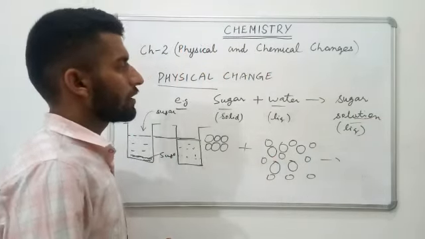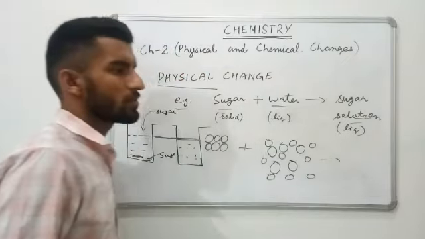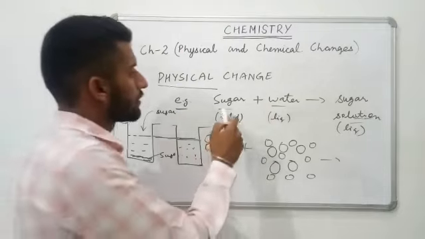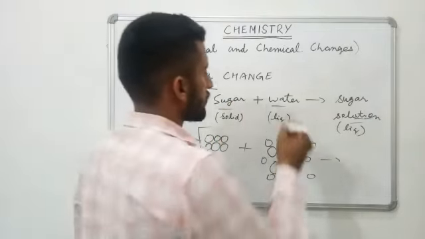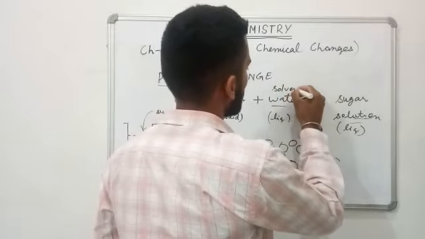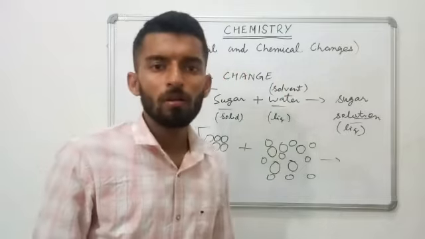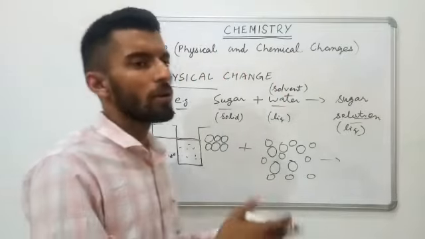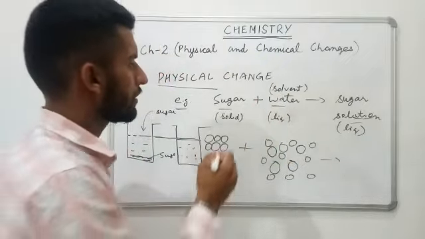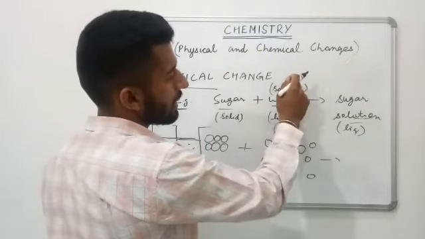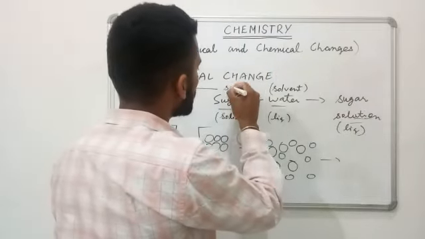Now here is one more thing to learn: the substance in which this is getting dissolved, we call the solvent, meaning the liquid part, or the substance which is more in amount. The substance which is more in amount is known as solvent, and the substance that gets dissolved in this solvent, we call solute.